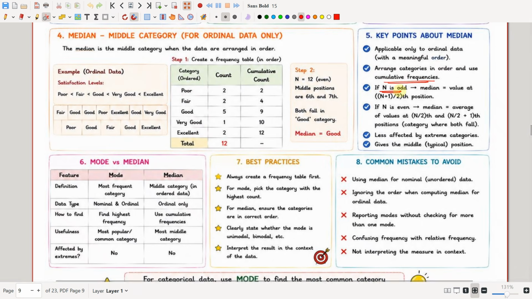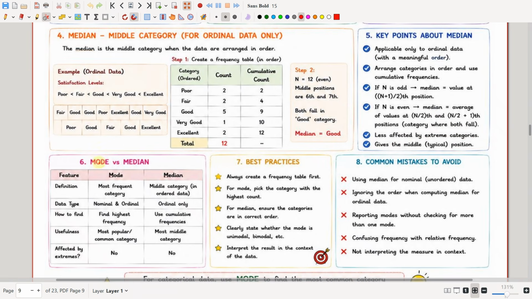If n is odd, the median is at the (n plus 1) by 2th position, and if n is even, we take the average of the values at the n by 2th and n by 2 plus 1th positions, where the category will both fall. It is less affected by extreme categories and it gives the middle position of the data.